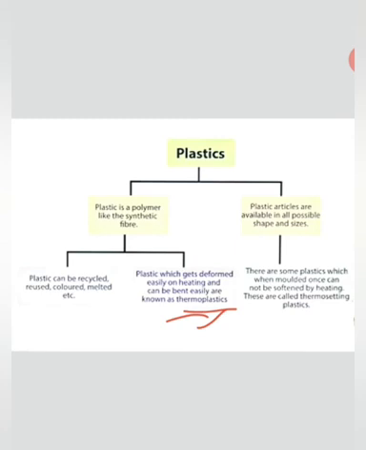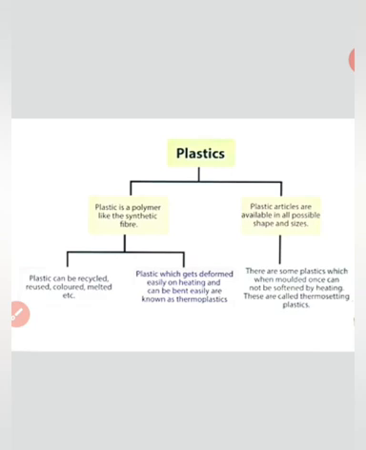There are some plastics which, when molded once, cannot be softened by heating. Some plastics are like that; you can find them in winters, they get hard. They cannot be softened by heating.